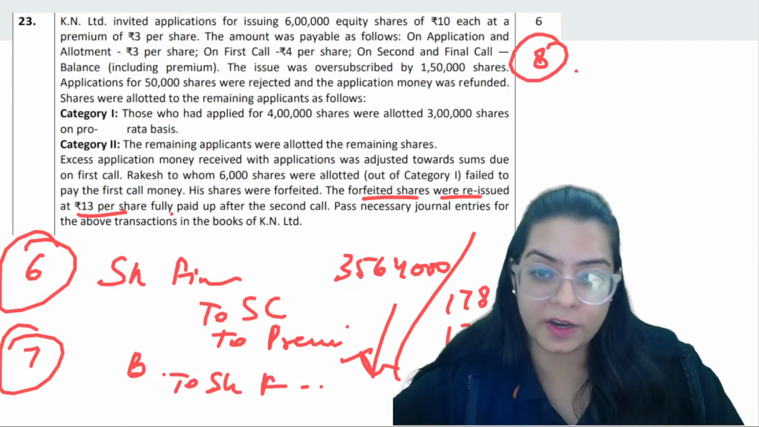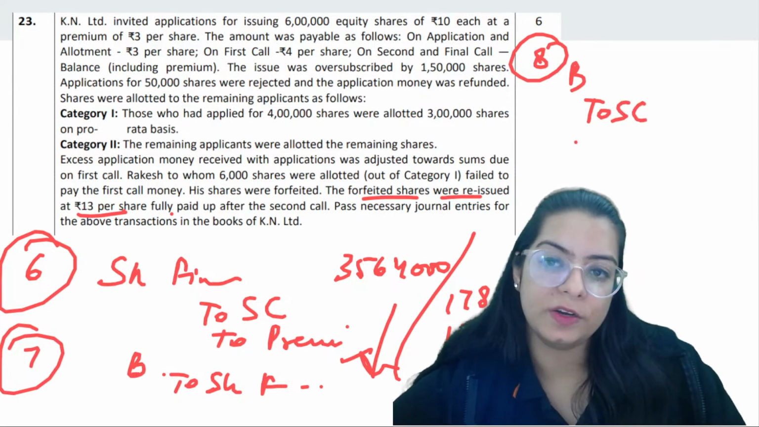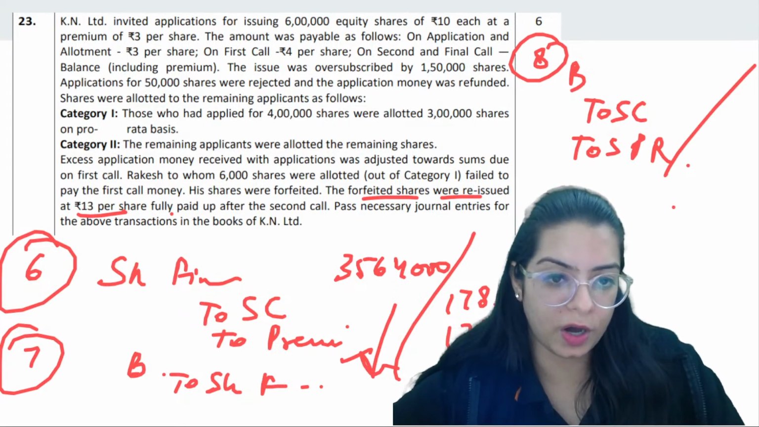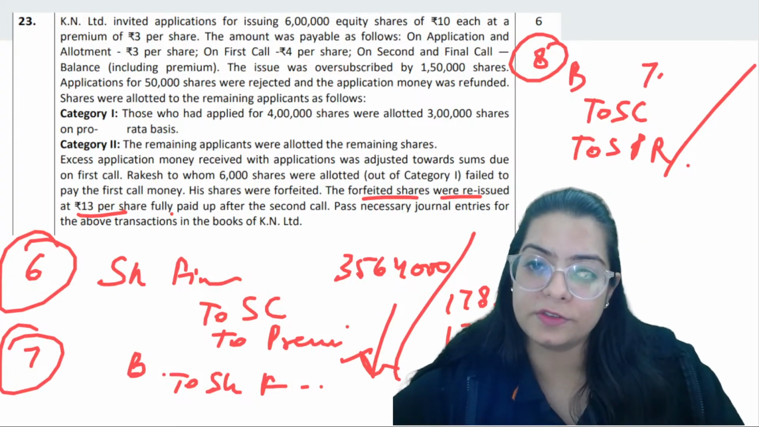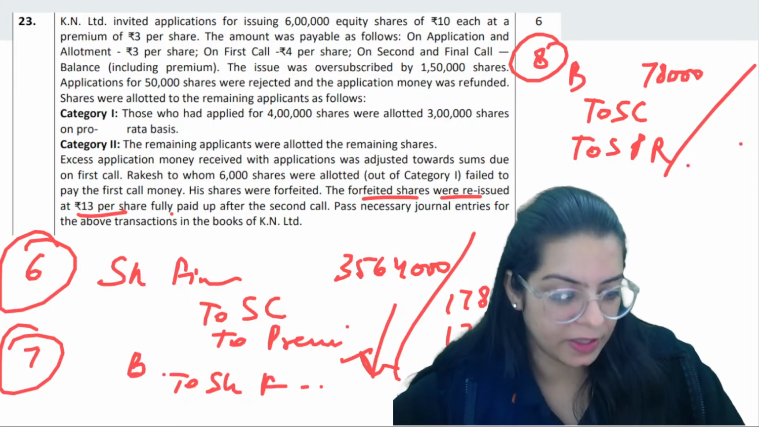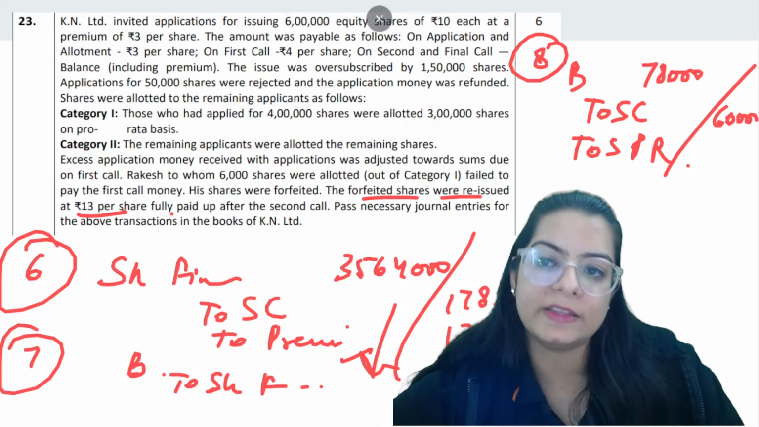So the premium will be issued, and the bank goes to share capital and to SPR, right? We have issued how many shares? 6,000 shares you have issued for 13. So 78,000 you got in the bank. You needed only 10 in capital.